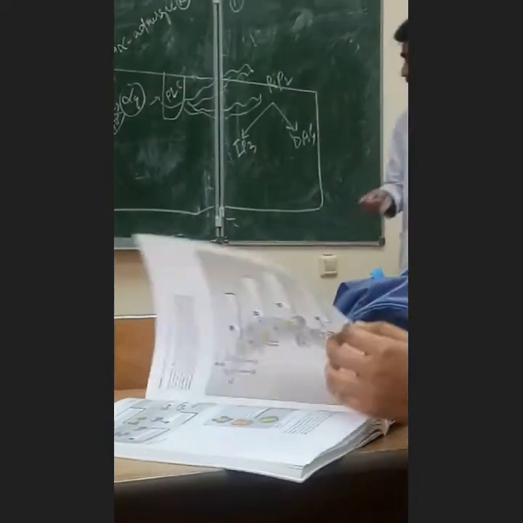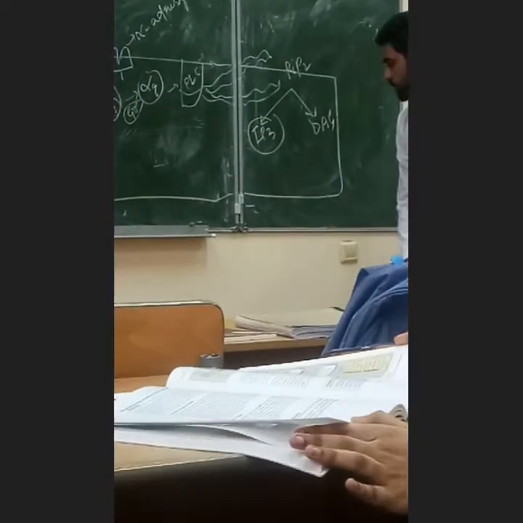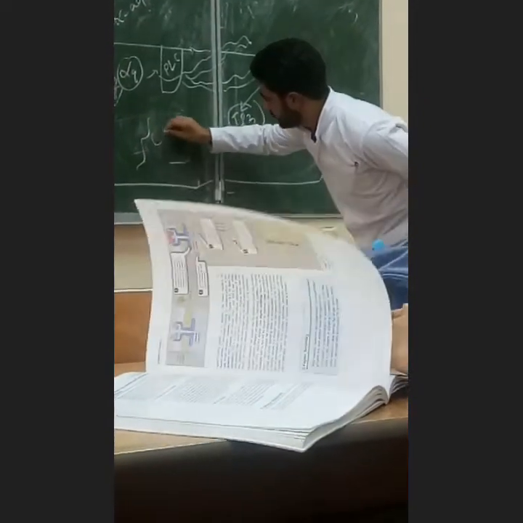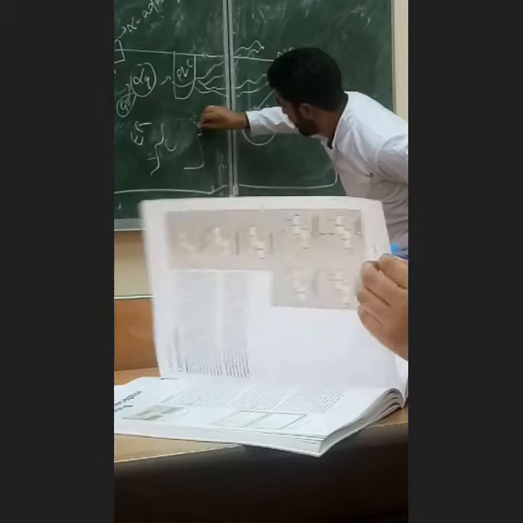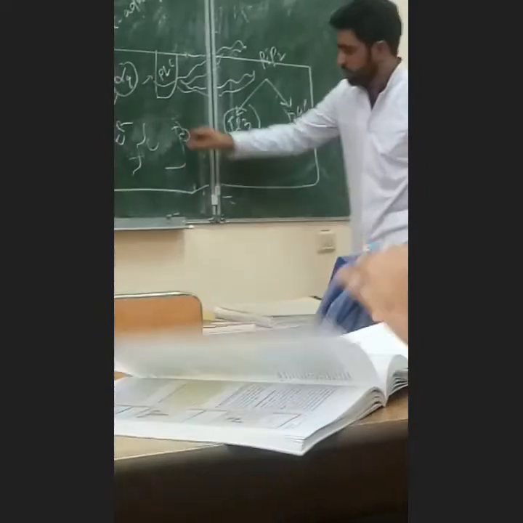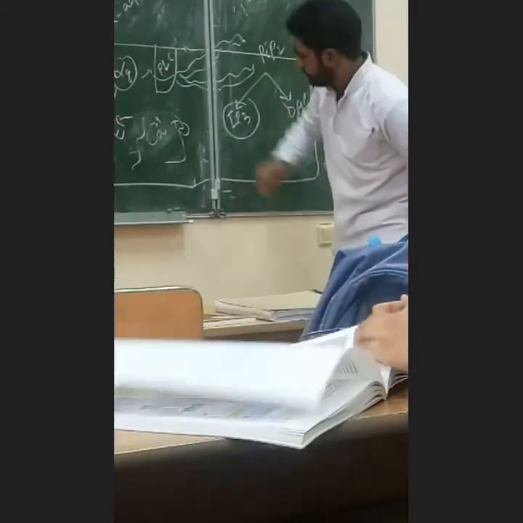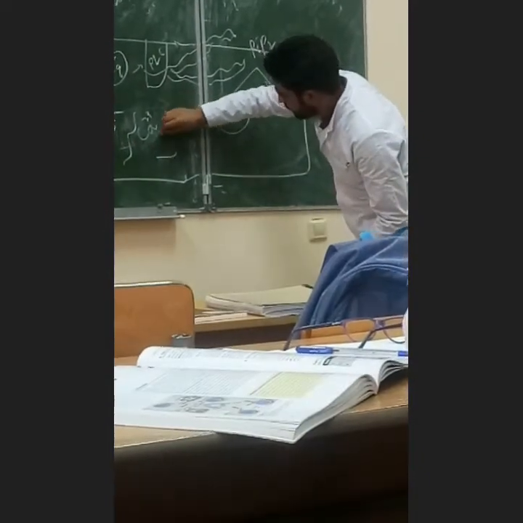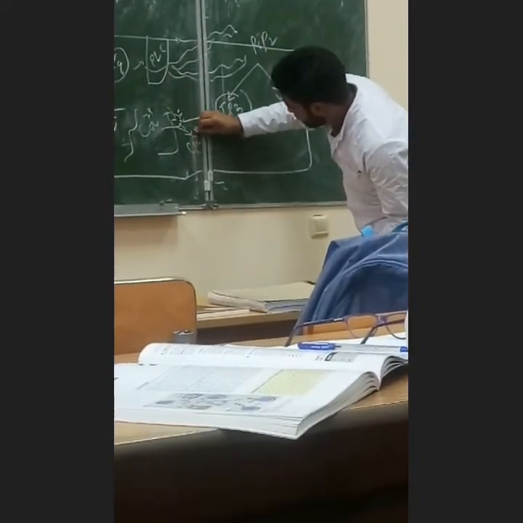What will happen now? This IP3, inositol triphosphate, will come to the endoplasmic reticulum. The endoplasmic reticulum has a pump on its surface and is very rich in calcium. Through this pump, calcium comes out from the endoplasmic reticulum.